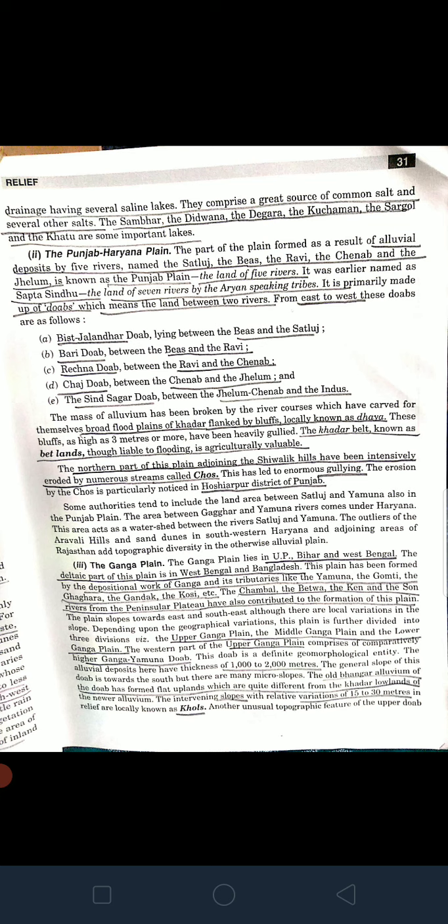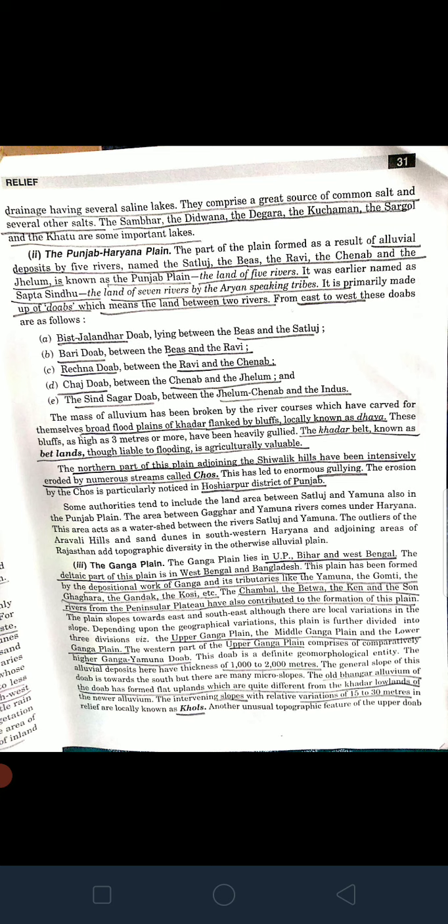Okay, and this is formed as a result of alluvial deposits of these 5 rivers. Hence, it is known as the Punjab plain, meaning the land of 5 rivers. Earlier, its name was Sapta Sindhu, which was given by the Aryans, and it is primarily made up of doabs. It is made up of 4 to 5 doabs, and combinedly known as Punjab.